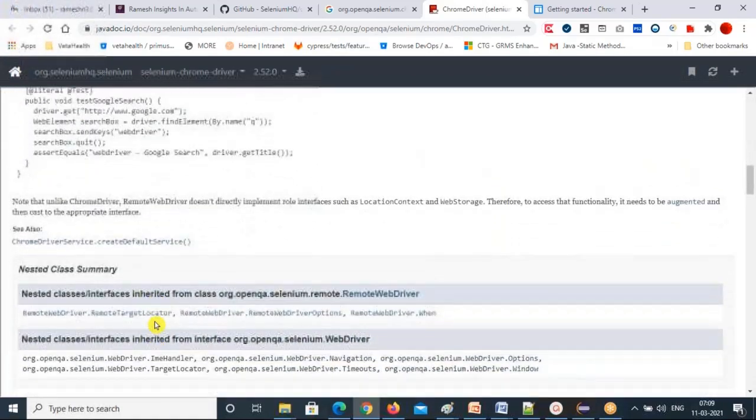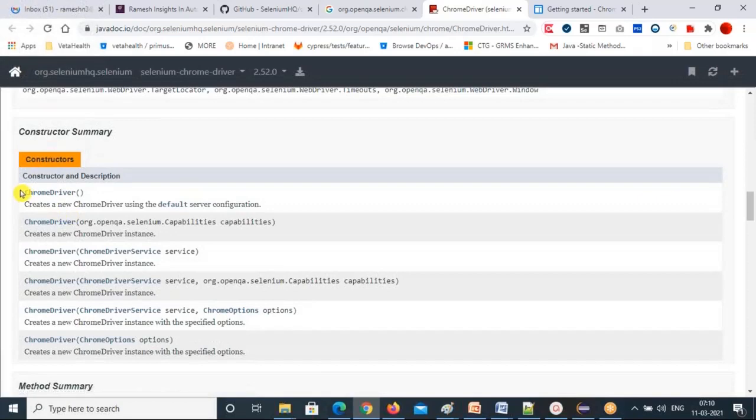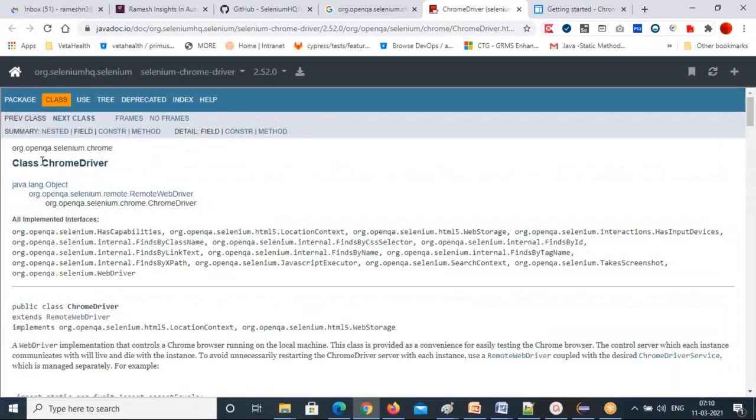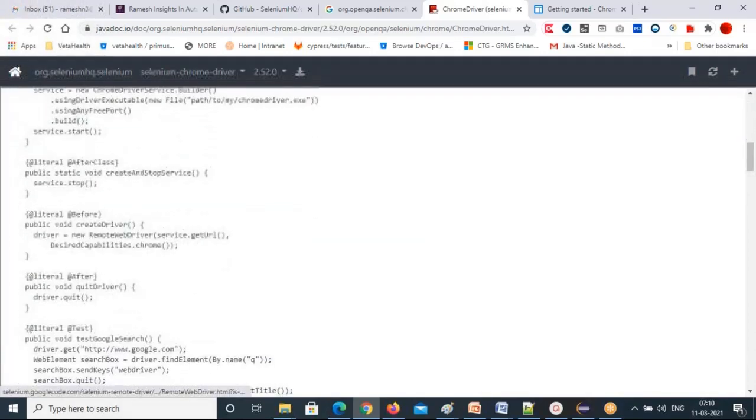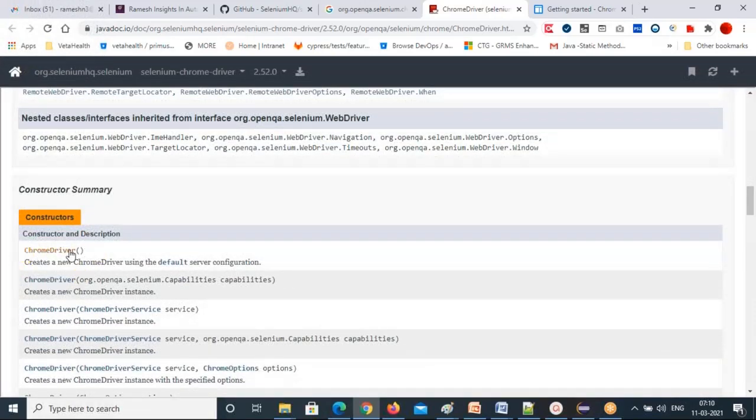How many constructors are there? Can you see here? The first one is the default constructor. See that? This is the class name. Chrome driver is the class name for Chrome browser. See the constructor, default constructor, same as the class name, but no parameters.